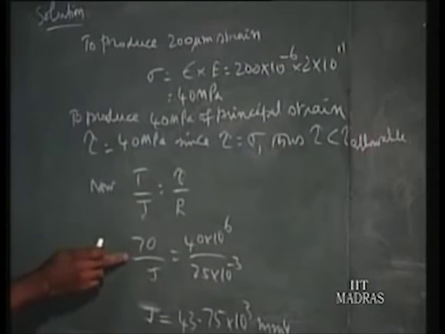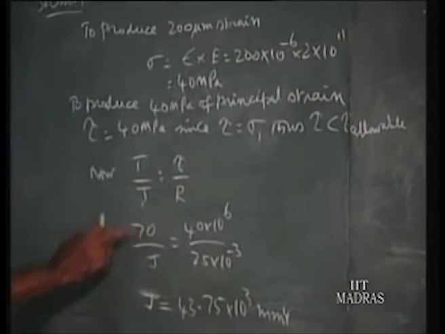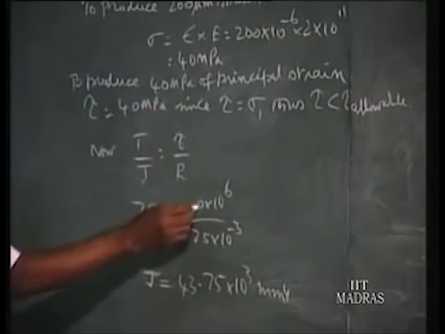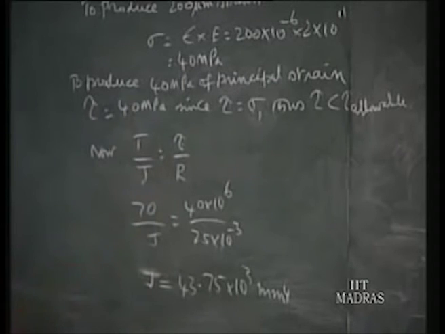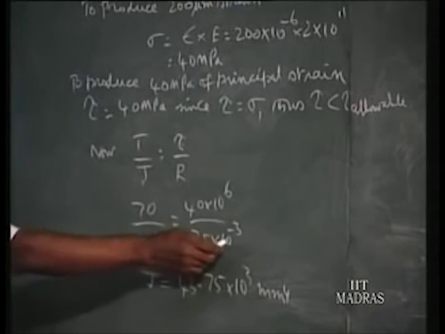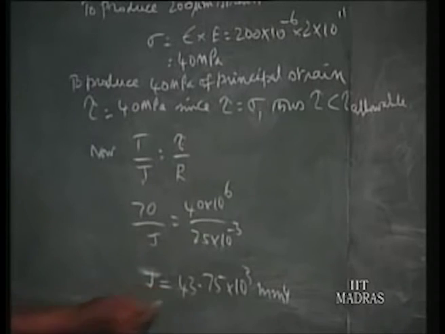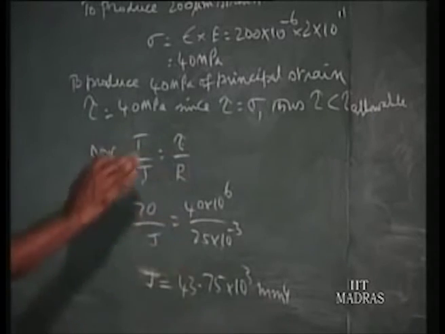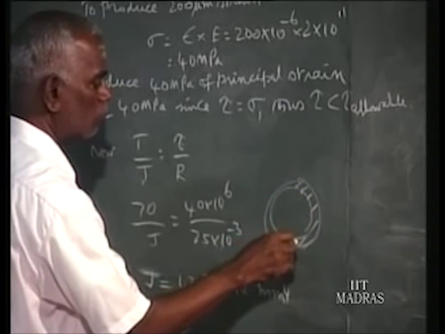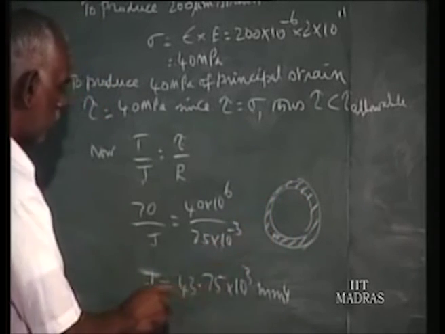So T here is T maximum, 70 Newton meter, J is the polar moment of inertia of the cross-section area, and the shear stress is 40 megapascal. The outside diameter is given as 50 millimeter, so that gives a radius of 25 millimeter, which in meters is 25 into 10 to the power -3. This gives a J of 43.75 into 10 to the power 3 millimeter to the power 4, that is the polar moment of inertia of the area.